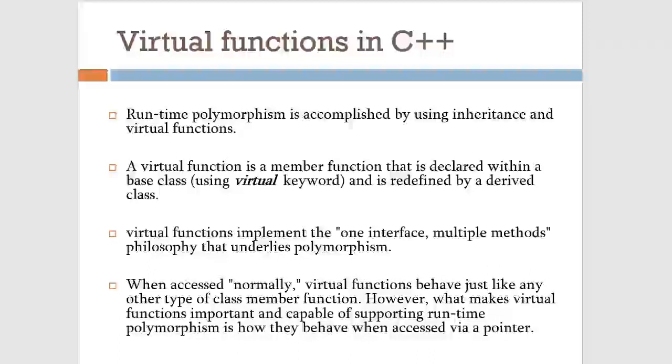Combining inheritance and a virtual function, runtime polymorphism can be achieved in C++ programming. We talked about polymorphism in the previous topic. There are two kinds of polymorphism: one is compile time and second is runtime polymorphism. Compile time polymorphism is achieved using function overloading and operator overloading, and runtime polymorphism is achieved using virtual functions and inheritance. Basically, runtime polymorphism applies to events that are executed during the runtime of the program, while compile time polymorphism applies to events that are executed during compilation time.